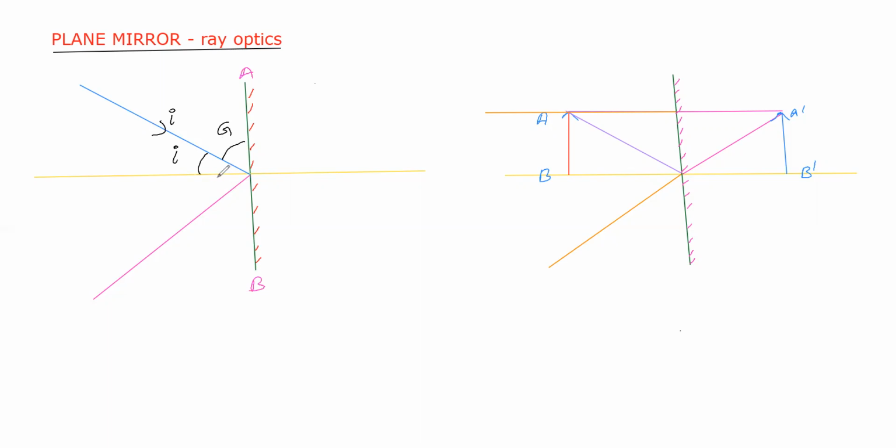And the angle made by the reflected ray with the normal line is the angle of reflection. This is the reflected ray.